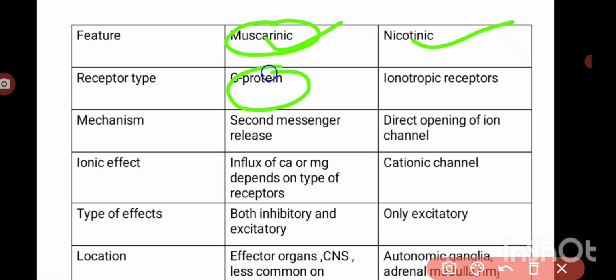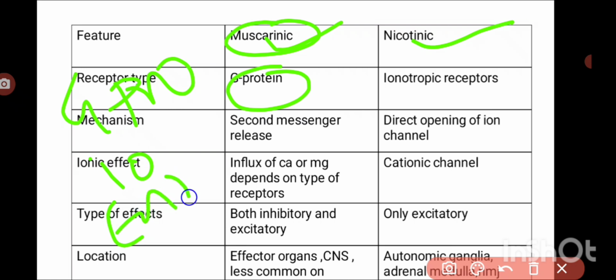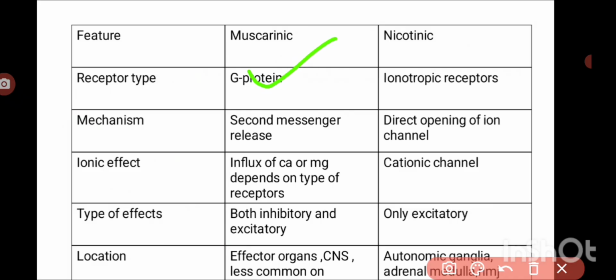Okay, for everything the receptors are present. All those receptors are broadly classified into four types. What are those? Nuclear receptors, G protein receptors, ionotropic receptors, and enzyme linked receptors. Among these four types, muscarinic receptors come under the G protein coupled receptors, and nicotinic receptors come under the ionotropic receptors.